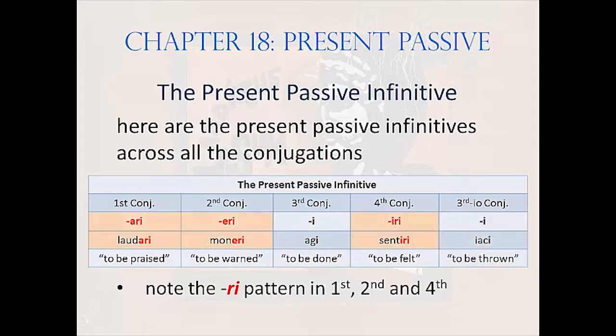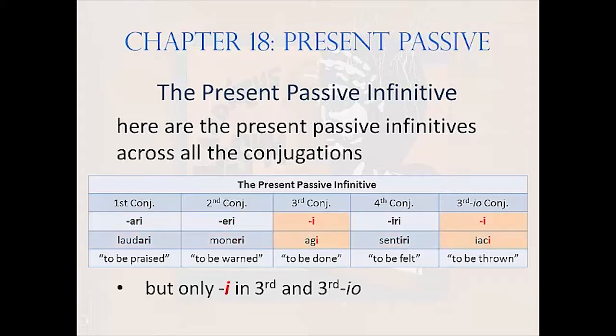Note that there's a dominant pattern where the final E of the active infinitive is changed to I. This applies to first, second, and fourth conjugations, but third and third IO do not follow that pattern.